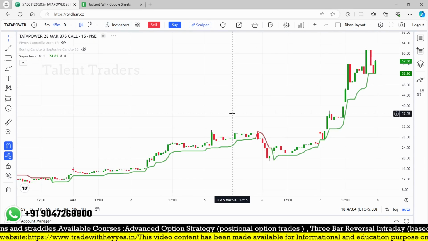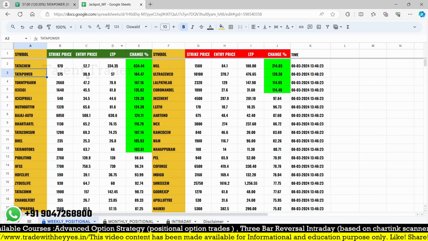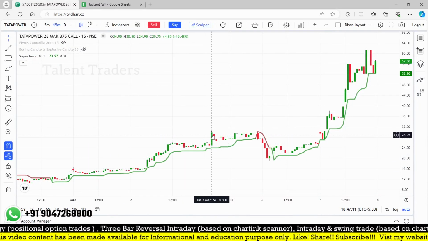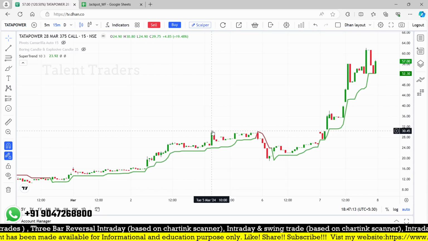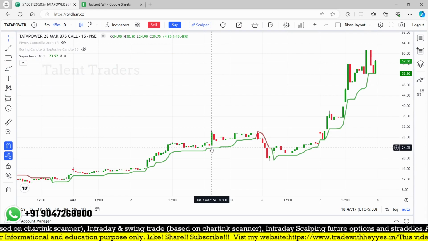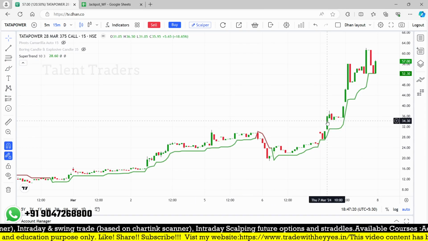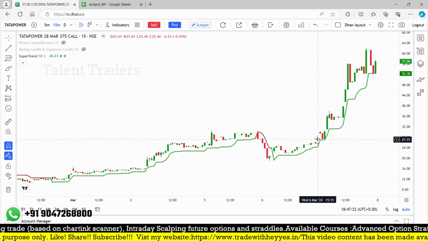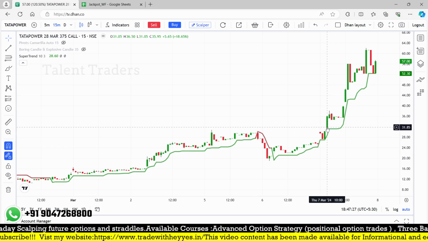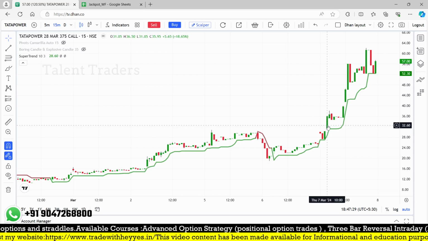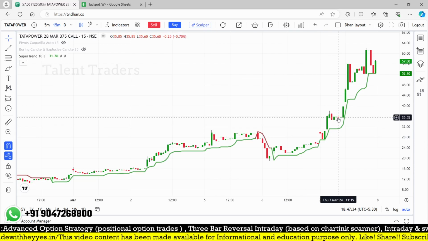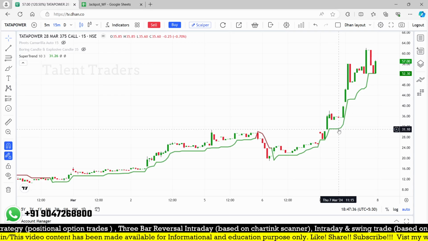So if our entry point is triggered at 30, okay, where the 30 got triggered, maybe at this point. It got triggered at 30.8 and our entry point is 30.9. So here the exact high is 30.8, not triggered yet. Maybe our entry got triggered at this point, 30.9, maybe 30.3. So it doesn't give you the opportunity, it immediately moved higher. Okay, maybe if I'm going for taking an opportunity at 35, my stop loss would be 31.